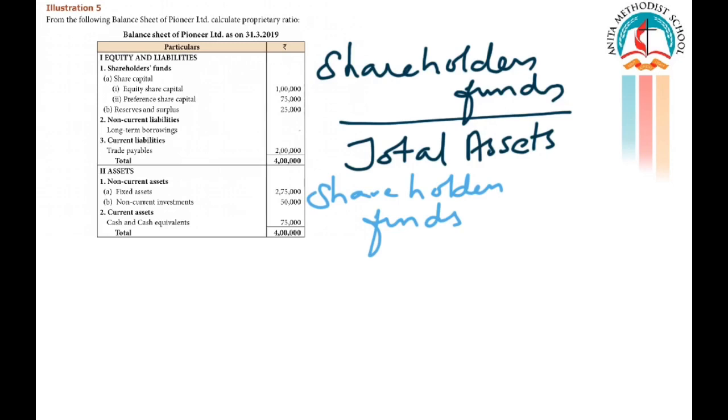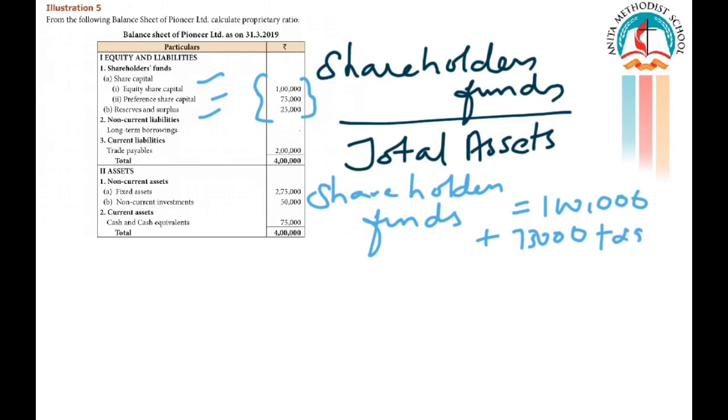Equity share capital plus preference share capital plus reserves and surplus. Write it out. How much? 1 lakh plus 75,000 plus 25,000. What is the total? It is 2 lakhs.